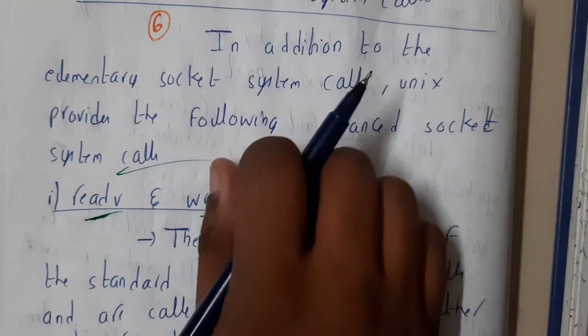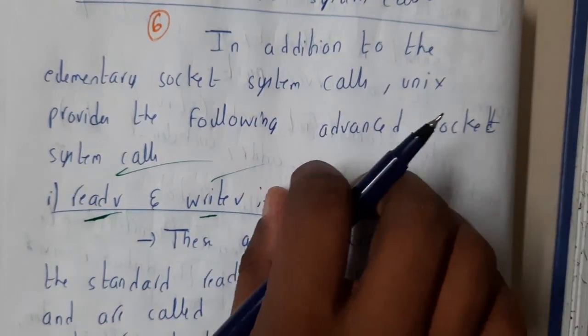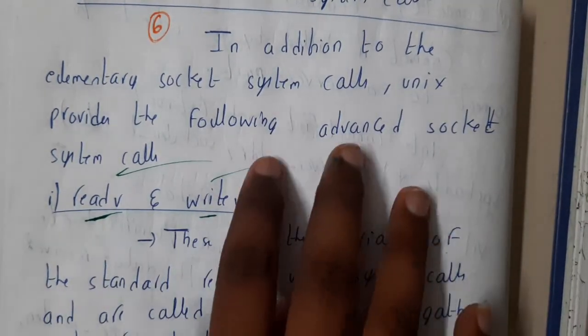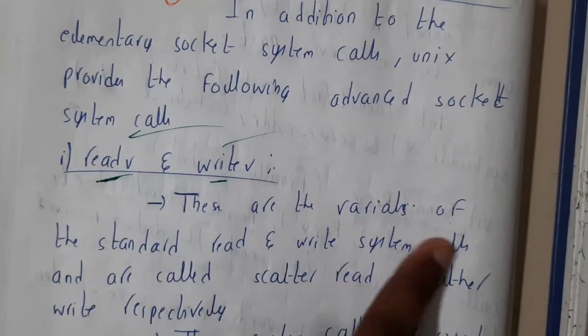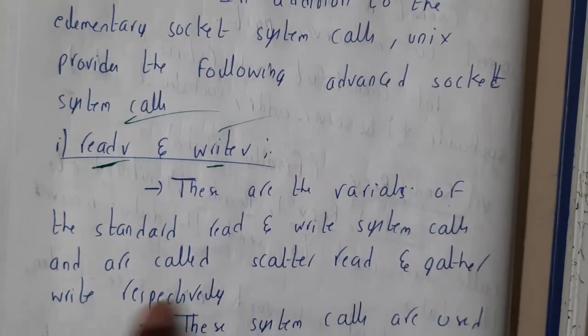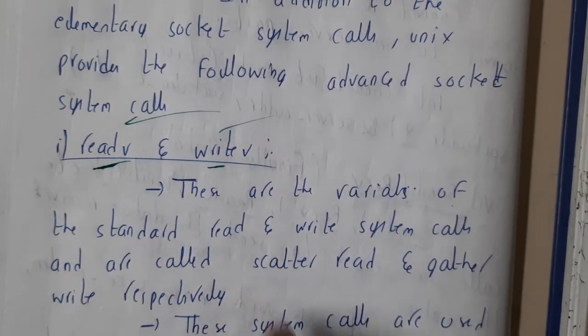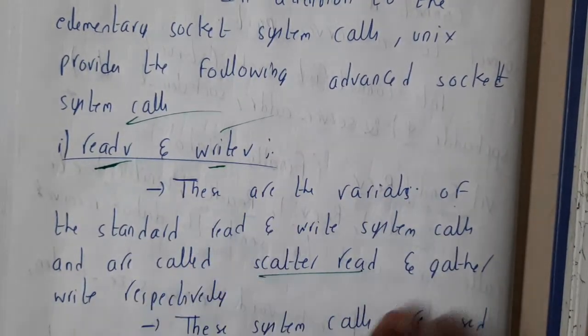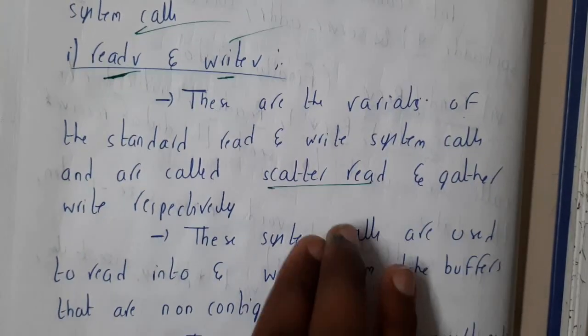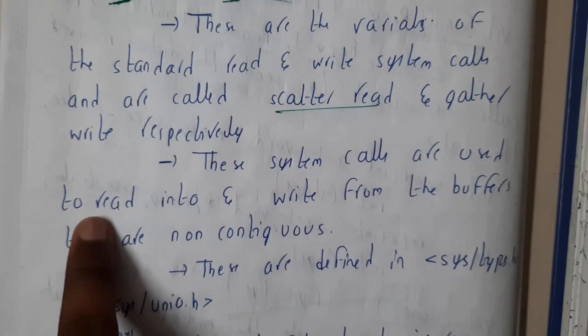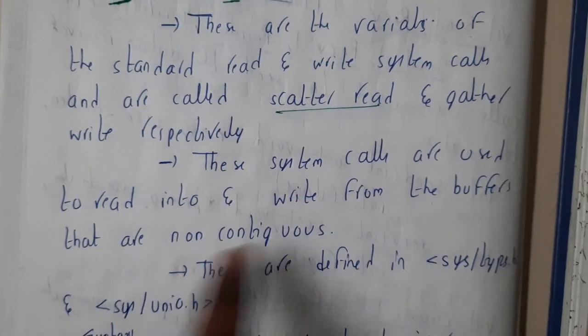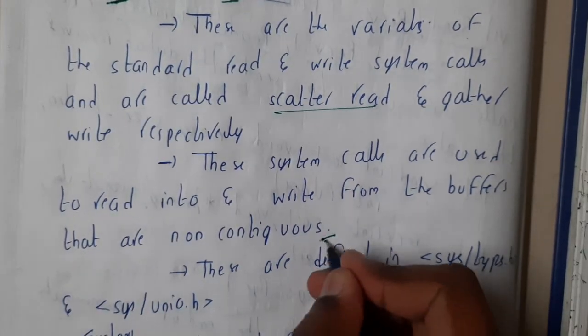If you want to collect data from 2 or 3 places, how can you collect using readv? If you want to write at 2 or 3 places at once, you can use writev. These are variations of the standard read and write system calls, and are called scattered read, reading from different places, and gathered write, writing at a single place, which will affect all the places. These system calls are used to read into and write from buffers that are non-contiguous.